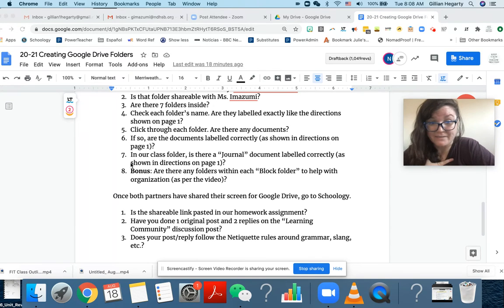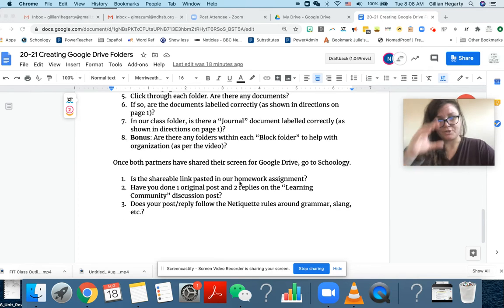In our class folder, is there a journal document labeled correctly? And remember, when I say labeled correctly, I just mean the label that we looked at on page 1. And then a bonus question was, are there any folders within each of those block folders to help with organization, like I showed in the video, like a folder for notes, folder for essays, a folder for that kind of thing.